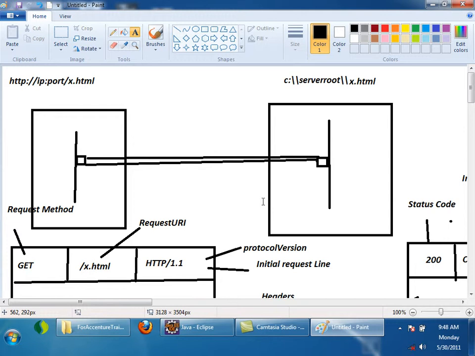See what the server can send as response. If there is a file which already exists on the server, it can send the response. So if there is some static file, a file which does not change, if there is a HTML file or JPG file or MP3 file or whatever present in the root directory of the server, then server can send that as response. Means we can say that Apache server or HTTP server can send only static response. HTML files are static files, means the files which do not change.